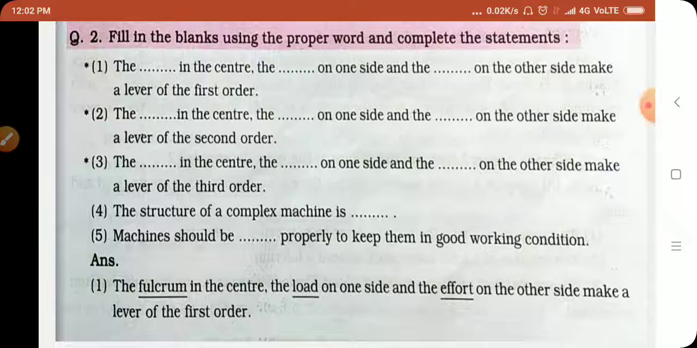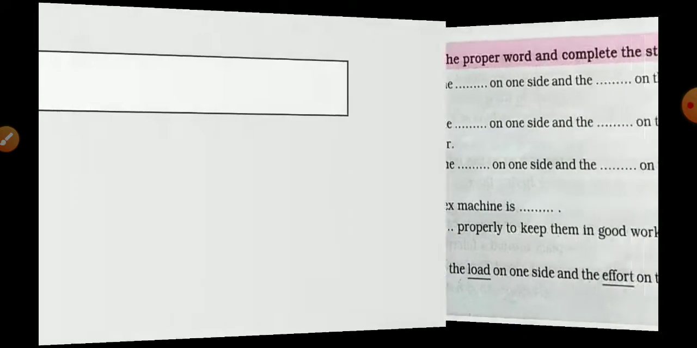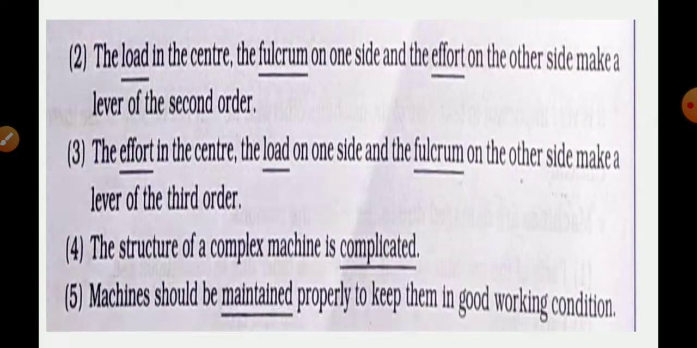I have told the answer now, but in the next slide it is written. See, answers are given here directly. Take a screenshot, otherwise you pause the video and write the answers directly in the workbook. Understood? Shall we move on to the next one?